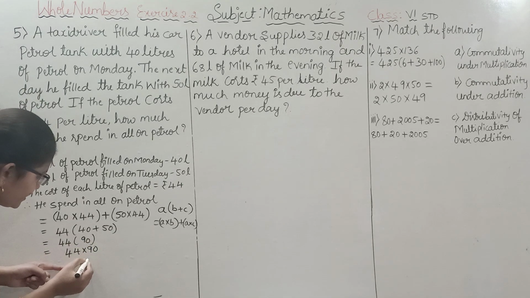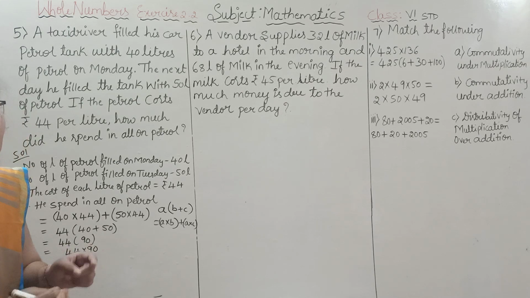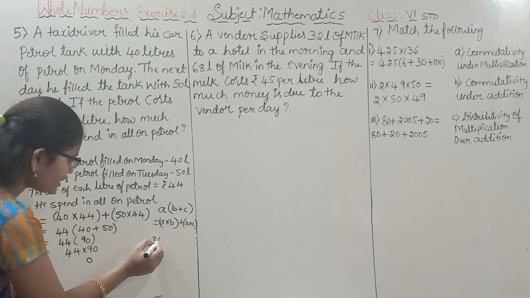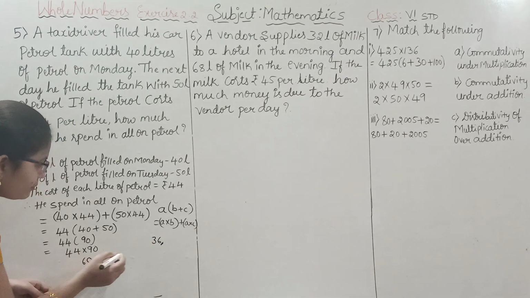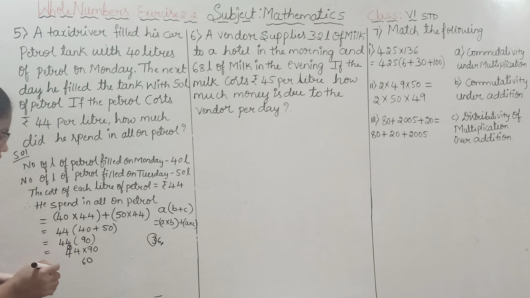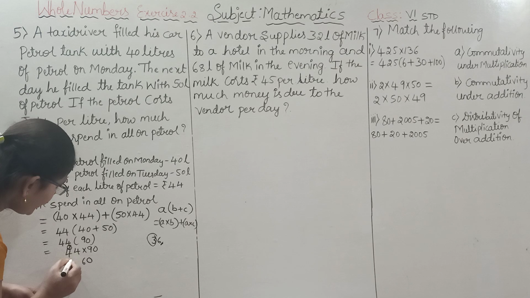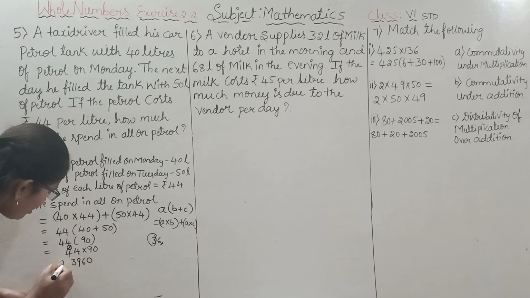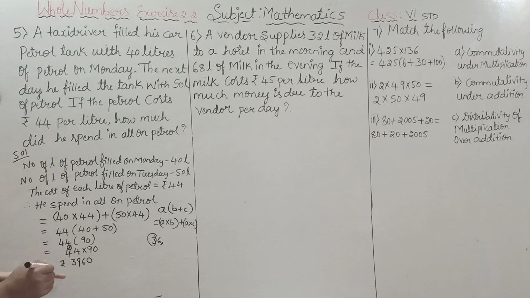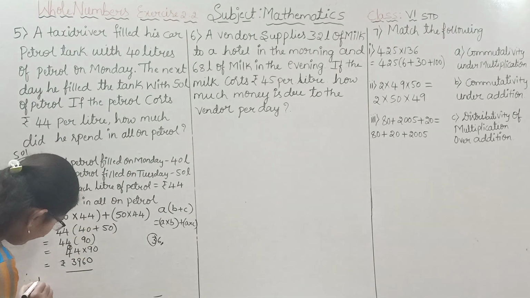Now you can see 0 is there, keep 0 as it is. 9 fours are 36, keep 6 and carry 3 to the next place, the tens place. 9 fours are again 36, 36 plus 3 is 39. So the amount spent is 3,960 rupees for petrol.